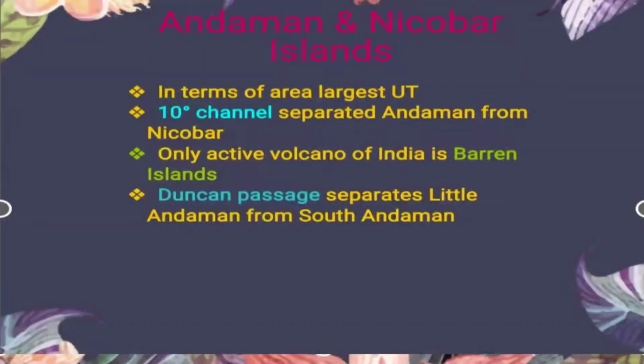Now Andaman and Nicobar Islands is the largest UT in terms of area. We said these are two separate islands, and they are separated from one another by a channel called the 10-degree channel. Got it?